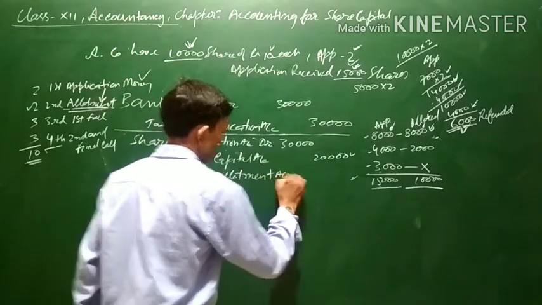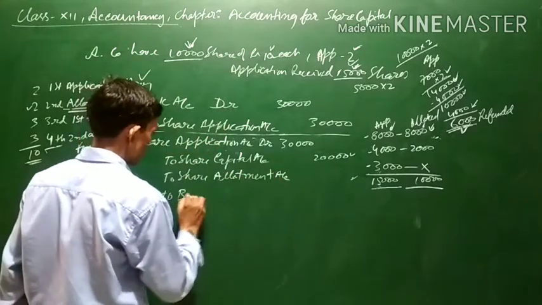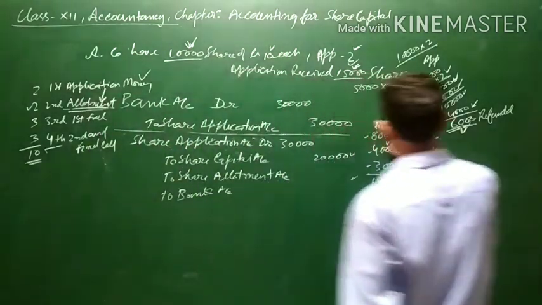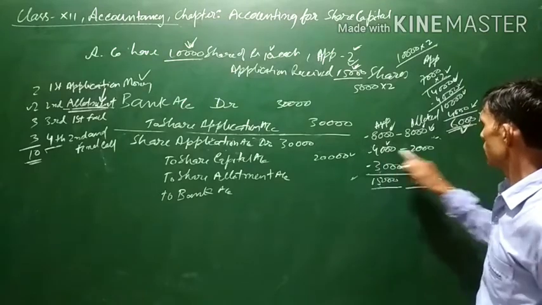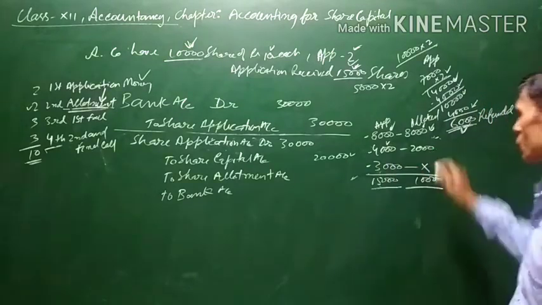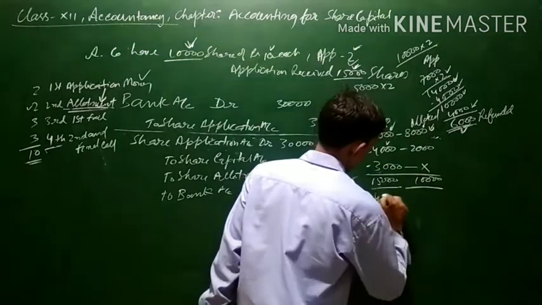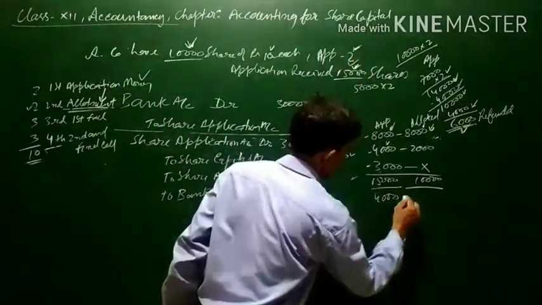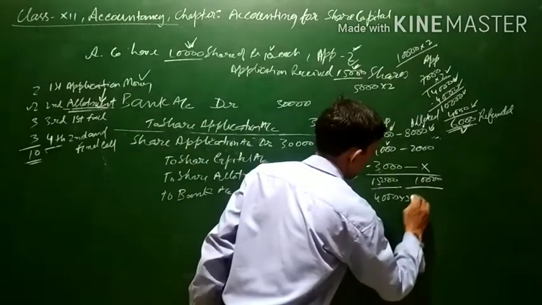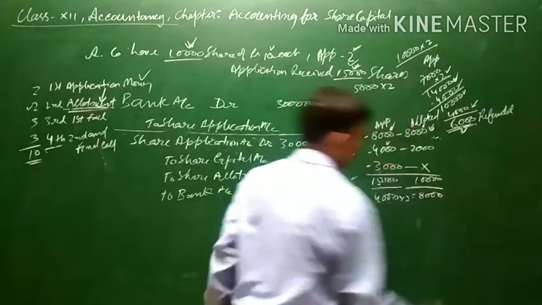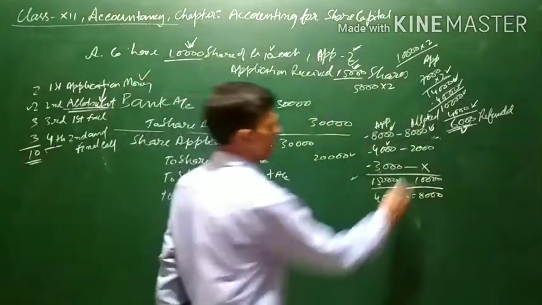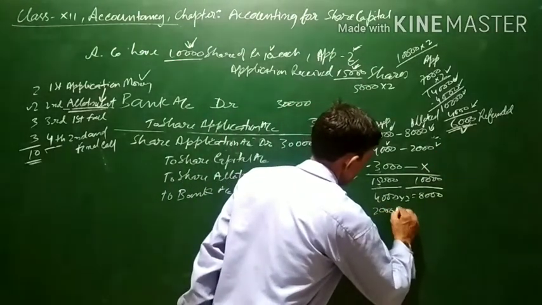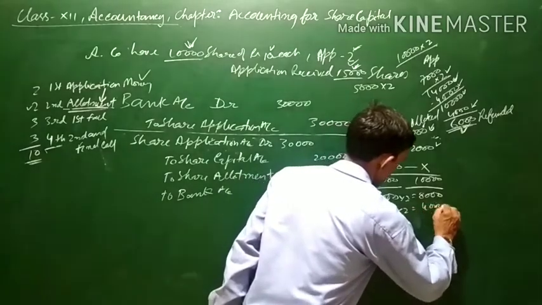To share allotment account, and again two bank accounts will be there. How will it be? Let us see. These 4,000 applications were there and they were allotted pro rata basis in 2,000. So now see, 4,000 applications were there, means they must have paid 2 rupees per share into 2. It means they must have paid 8,000, and they have been allotted shares 2,000 only. 2,000 shares allotted into 2, that is 4,000.